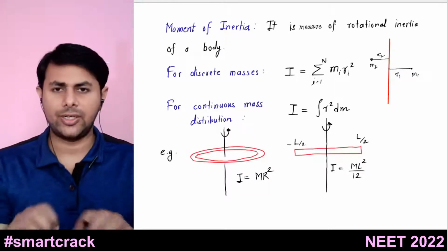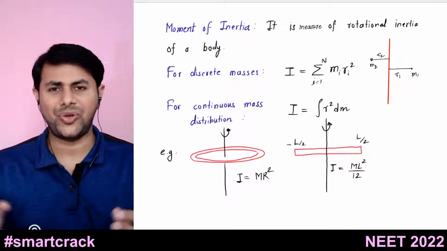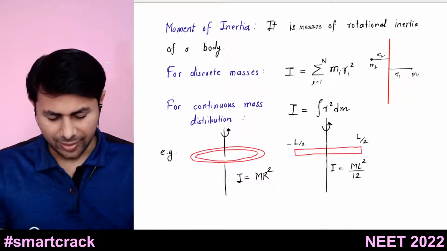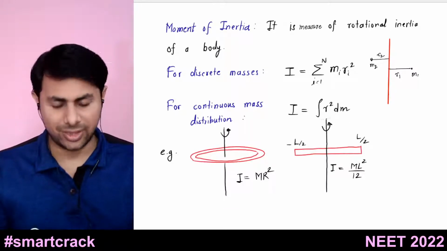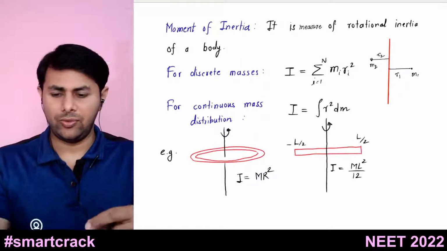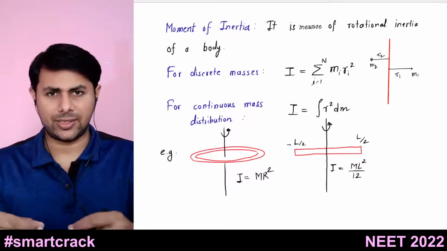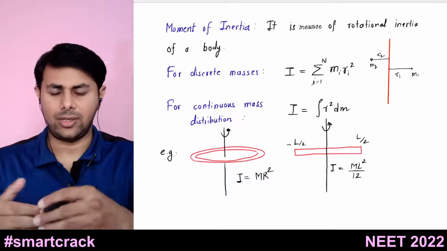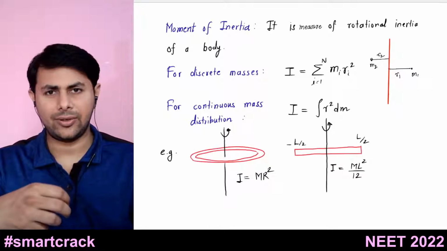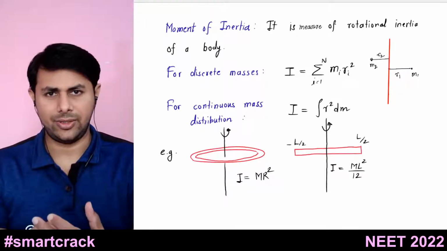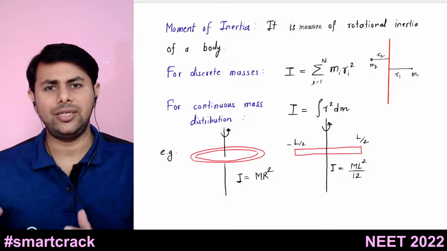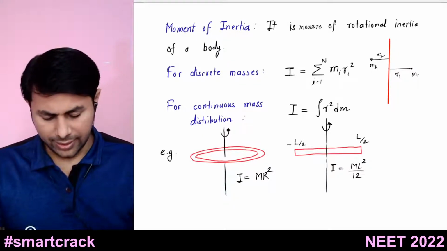And if you have some continuous mass distribution, where you cannot count the number of particles, then in that case the moment of inertia is given by this formula. It is the integral of r square dm. So we take n number of small masses, dm, over that entire body, and we find the moment of inertia of all those masses, and we add it up continuously. This continuous addition, as we know, is integration.